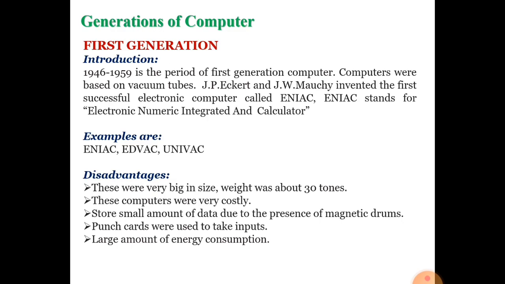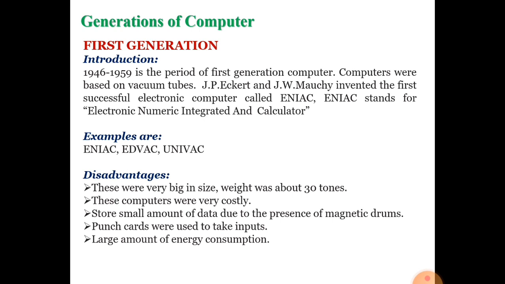Now, first generation computer. The first generation computer was developed in the period between 1946 and 1959. In this period, the first generation of computer was developed.